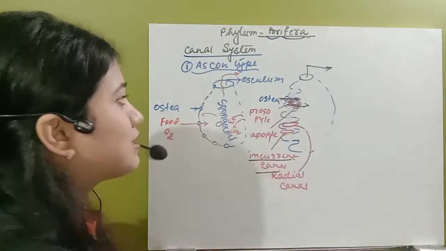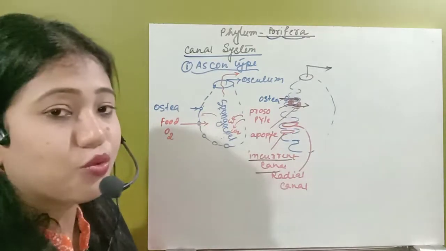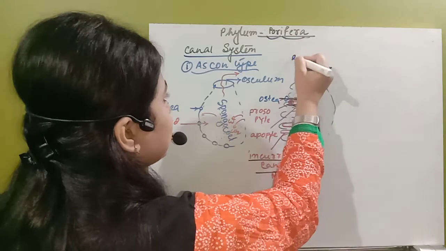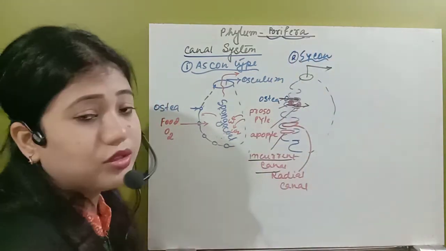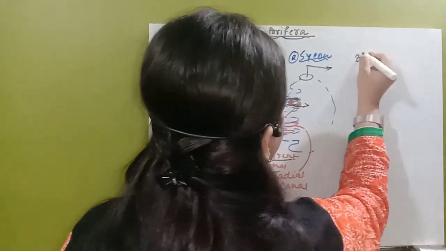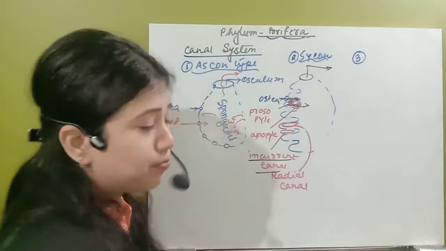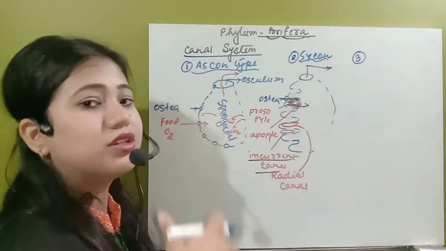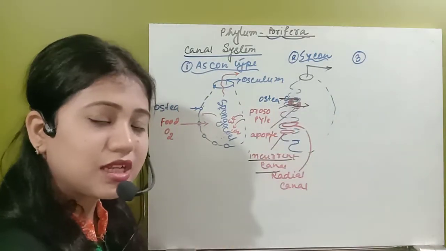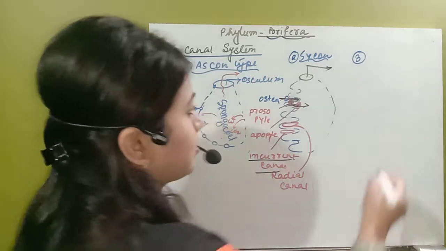So this is the second type of canal system, that is the Sycon type of canal system. Now the last type of canal system is even more complex. That means invaginations have now developed from both sides, from the internal sides as well as from the external side.